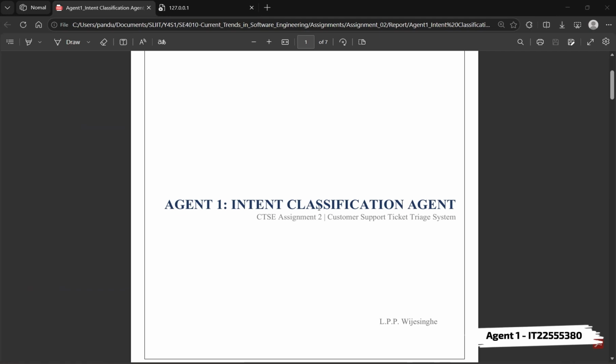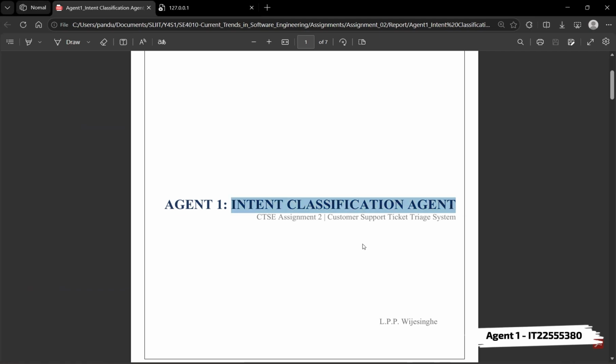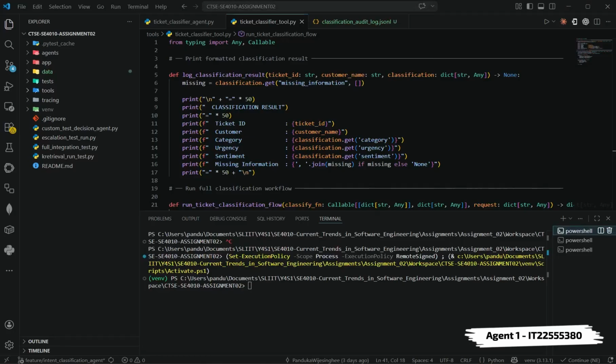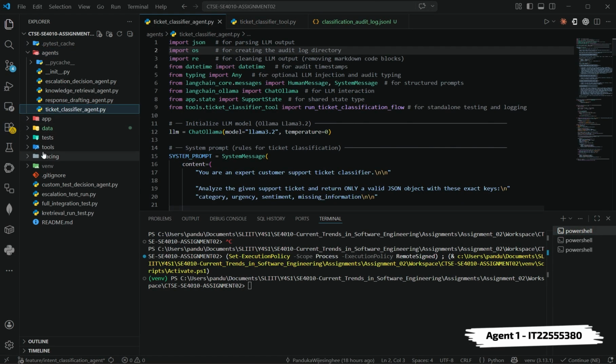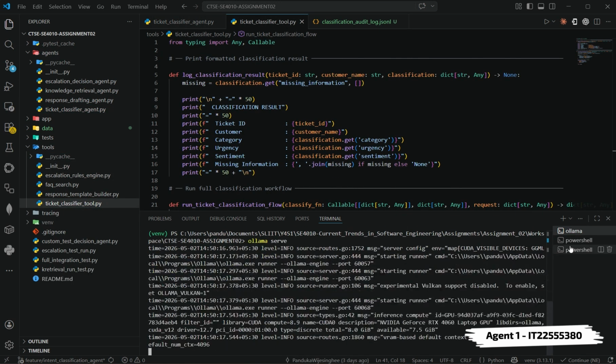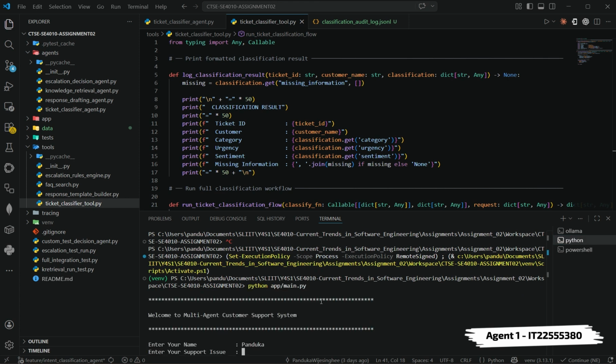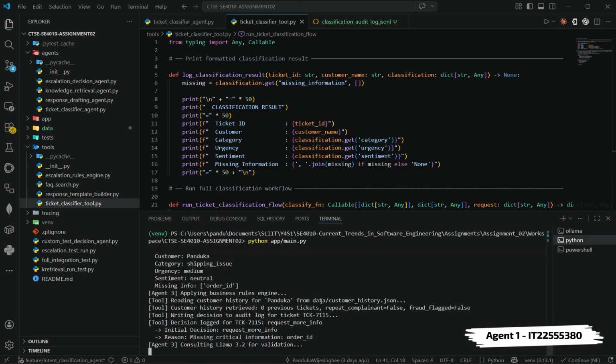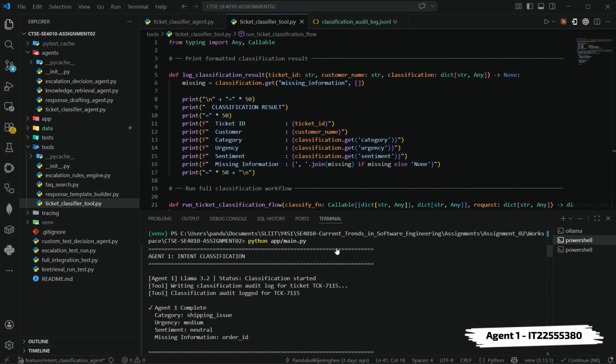Hi, in this demo, I will show agent 1, which is the ticket classification agent. This agent takes a customer support ticket and identifies four things: the category, the urgency, the sentiment, and missing information. My agent is a ticket classifier agent, and the custom tool is a ticket classifier tool. Now I run the agent. Here I enter the sample support ticket. Llama 3.2 is processing the request locally, so it may take a few seconds.